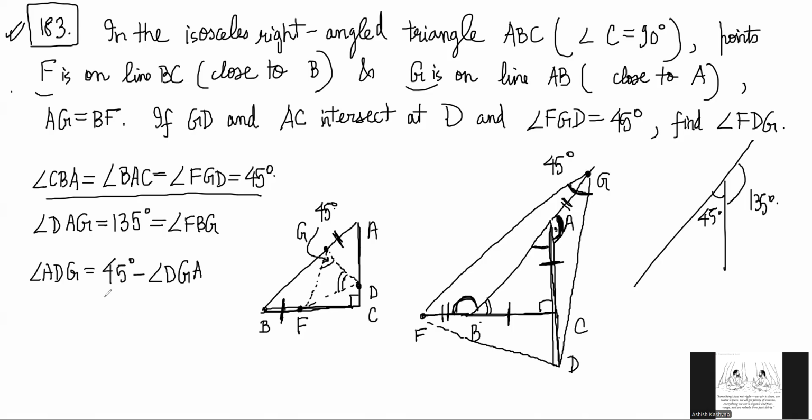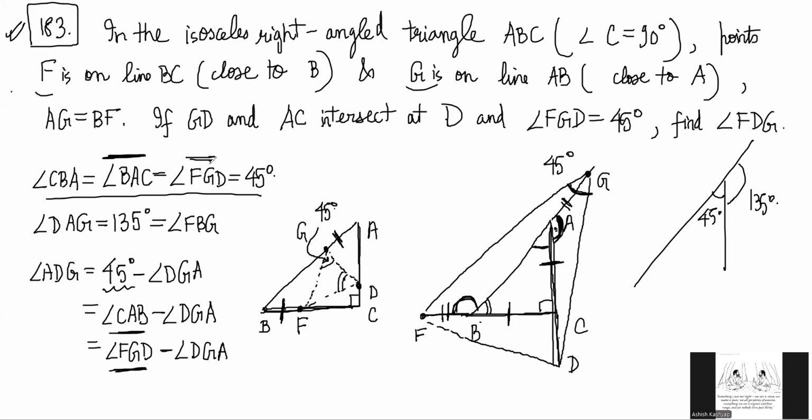But 45 degrees is also equal to angle CAB, right? CAB is this, by the way, right? And that is actually also equal to angle FGD, right? CAB is equal to FGD, right?